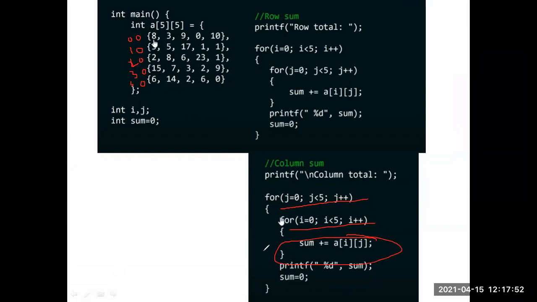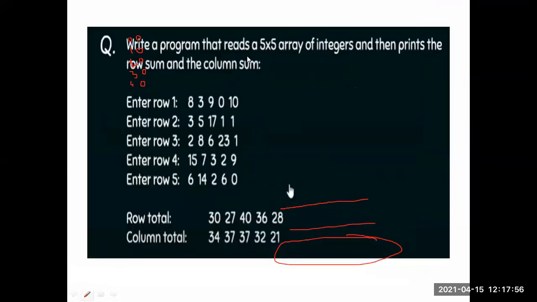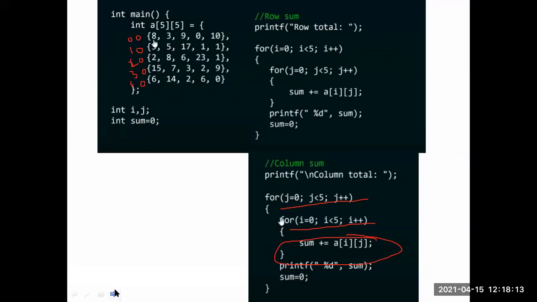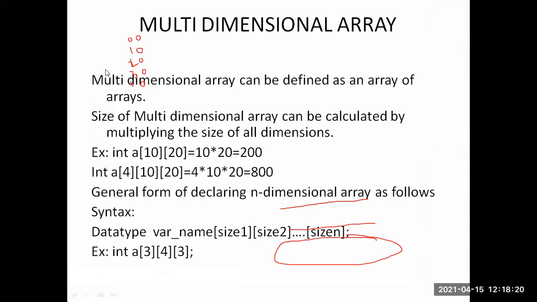Read 5 by 5 array integers and print row sum and column sum. This is the solution for this program, and this is the output. Just try the program in an online compiler. If any problem, just write a message. Okay. Next, coming to the multi-dimensional array.